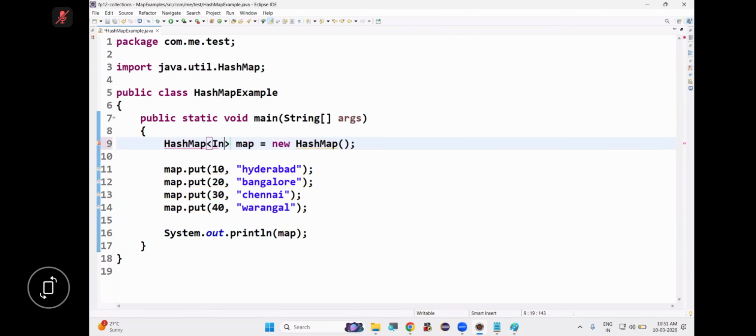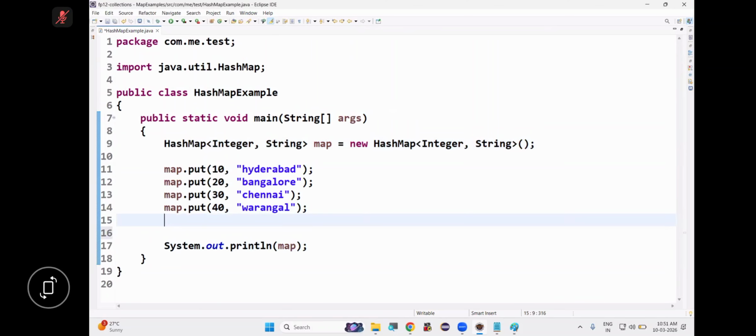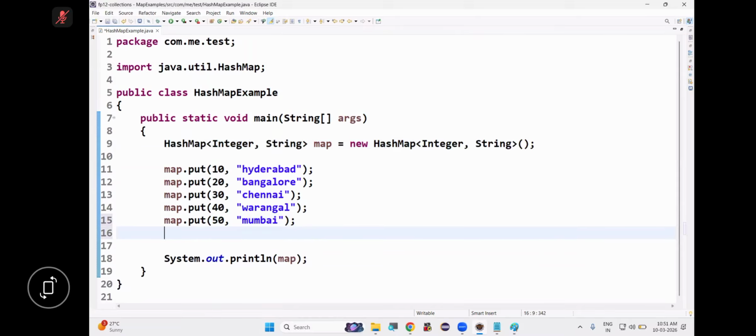So let's use generics. Key is which type? Key is integer type, values is string type, generics. Right or not? So map.put 50, Mumbai, correct? Map.put 60, and so on. Done. Some objects I have added.